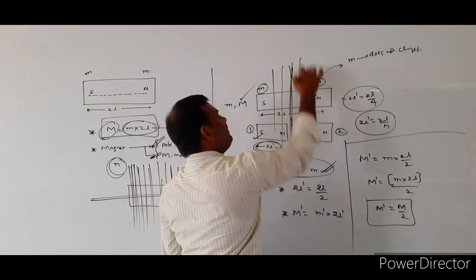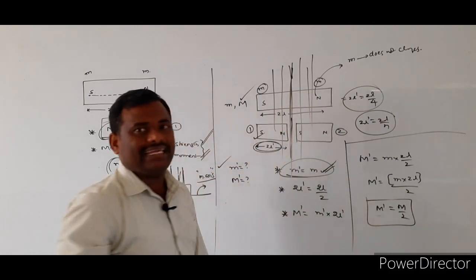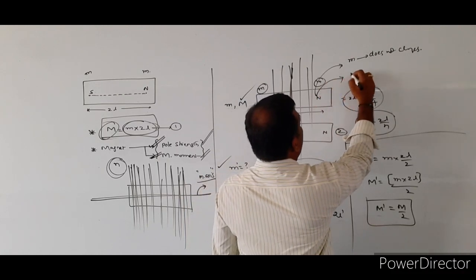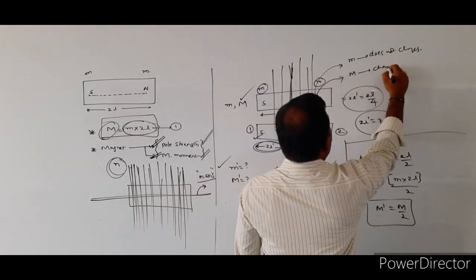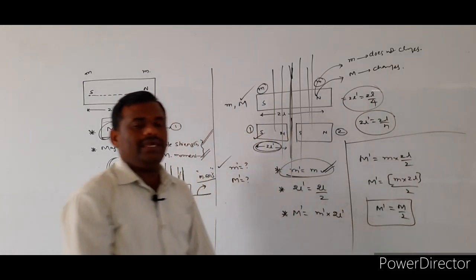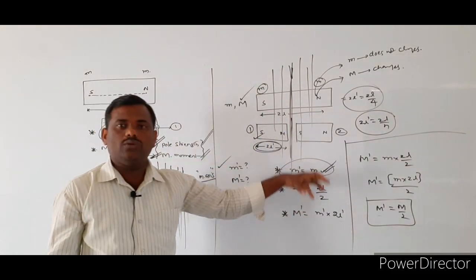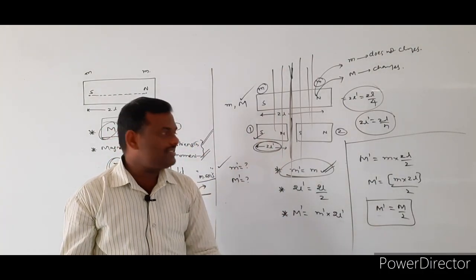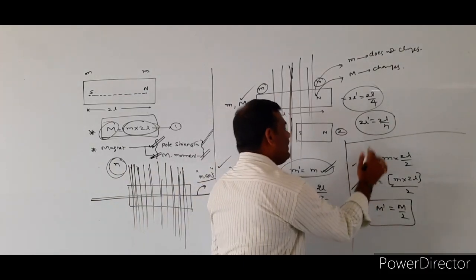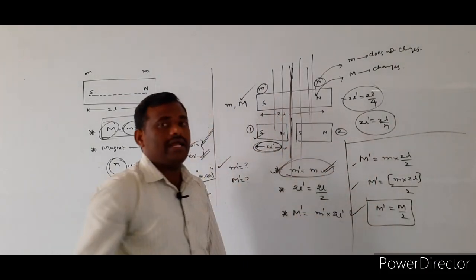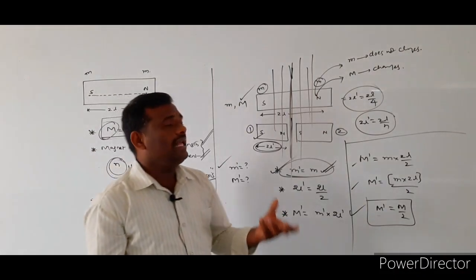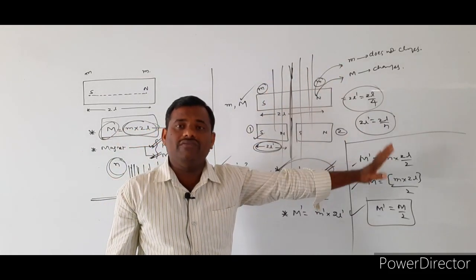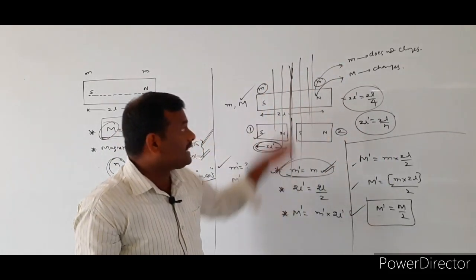So whenever the bar magnet is cut perpendicular to its magnetic axis, the pole strength value does not change, but the magnetic moment value will change. Those are the points we have to remember: how to calculate the new magnetic moment value, how to calculate the pole strength value, and which factors change and which do not. Pole strength does not change and the magnetic moment will change when it is cut perpendicular to its length.